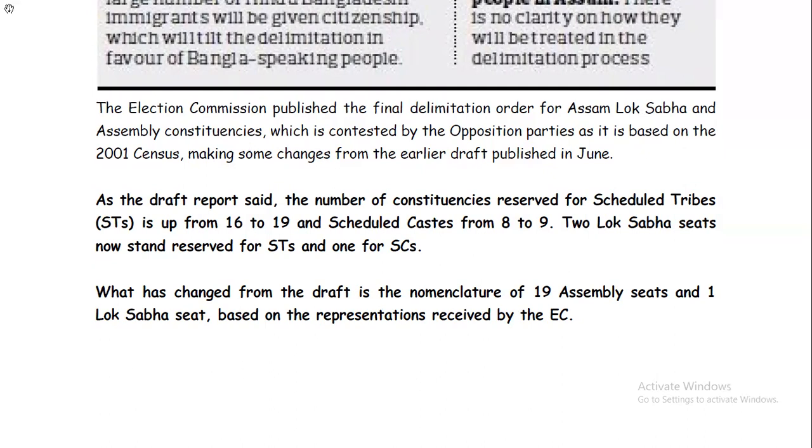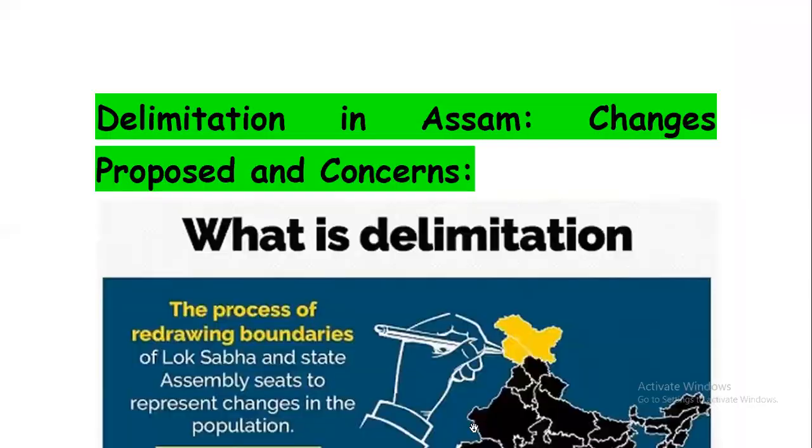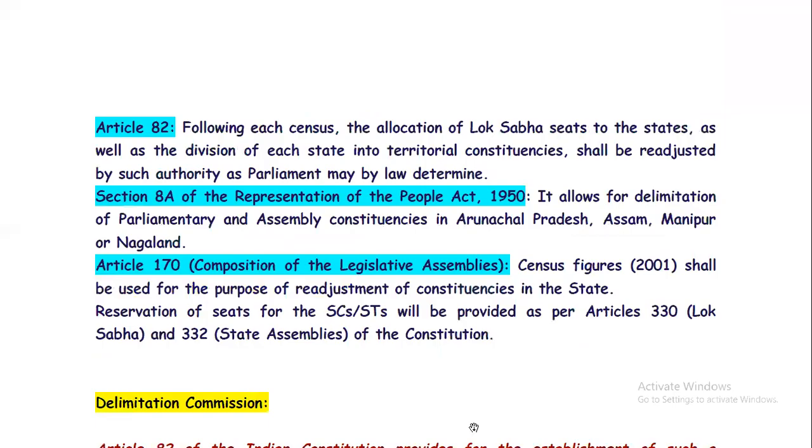Okay, so that's all. I hope you have got what exactly the delimitation process is, what the Delimitation Commission is, and the constitutional provisions like Article 82, which says the delimitation process will be carried out after each census, and Section 8A of the Representation of the People Act of 1950, which allows delimitation for parliamentary and assembly constituencies in Assam, Arunachal Pradesh, Manipur and Nagaland.